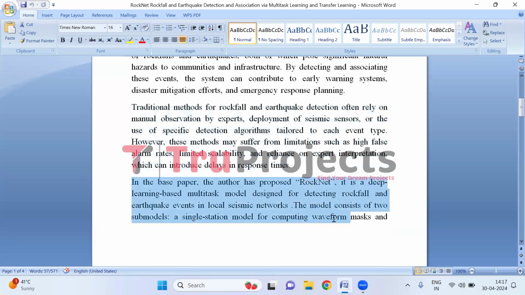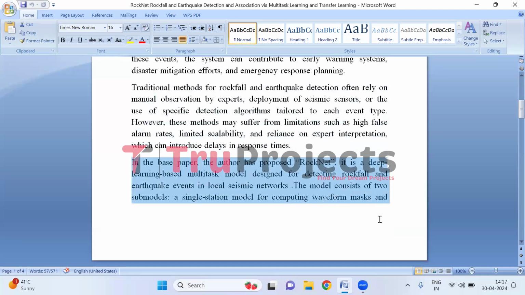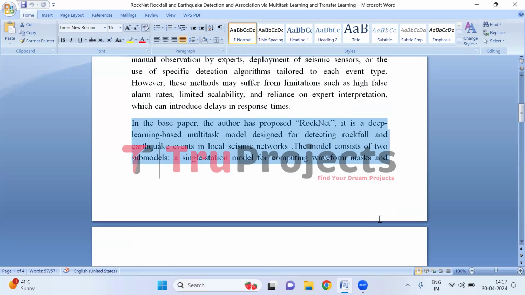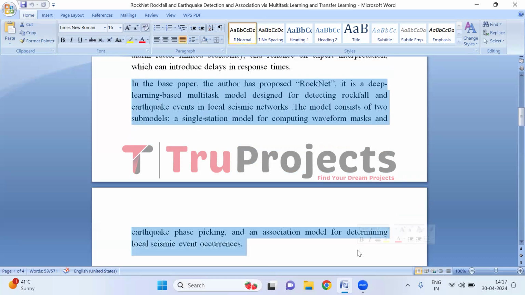In the base paper, the author proposes RockNet, a deep learning based multitask model tailored for detecting rockfall and earthquake events within local seismic networks. It comprises two submodels: a single station model for computing waveform mask and earthquake phase identification, and an association model for determining local seismic event occurrences. RockNet enhances event detection and classification accuracy, thus contributing to the improvement of early warning systems and disaster response strategies.